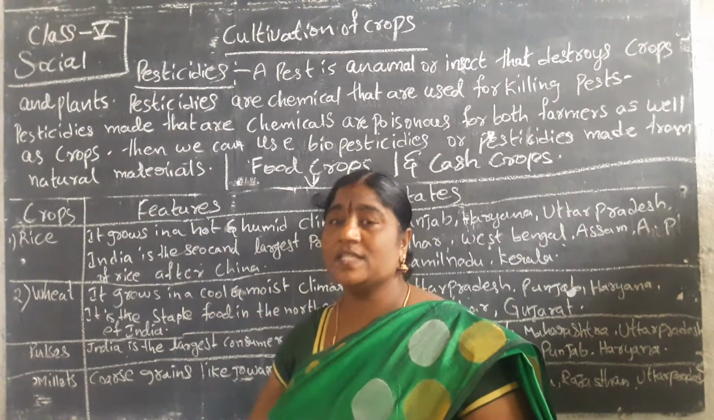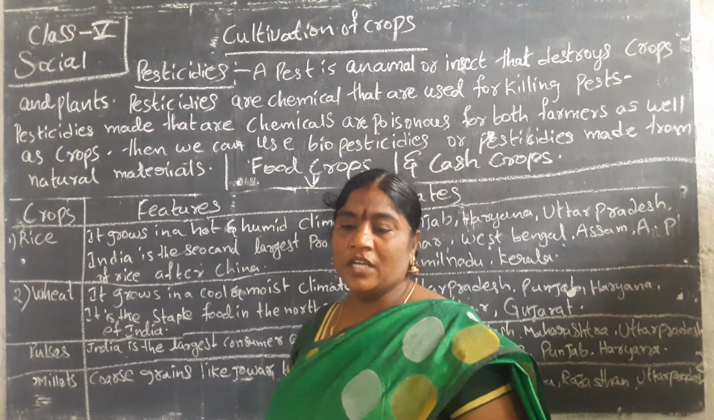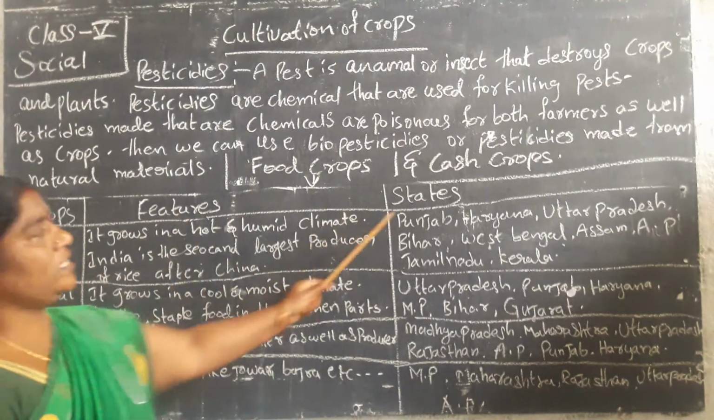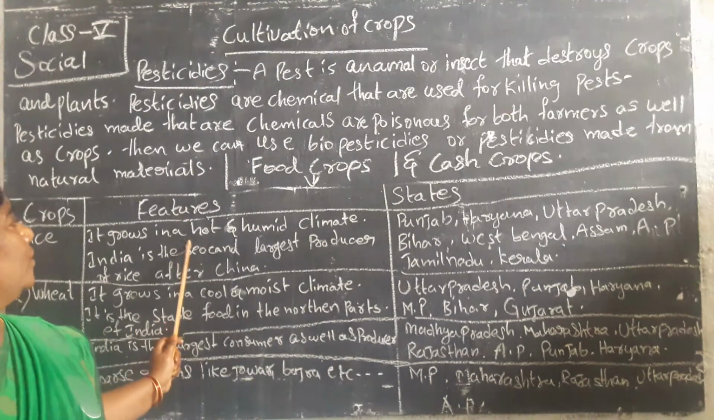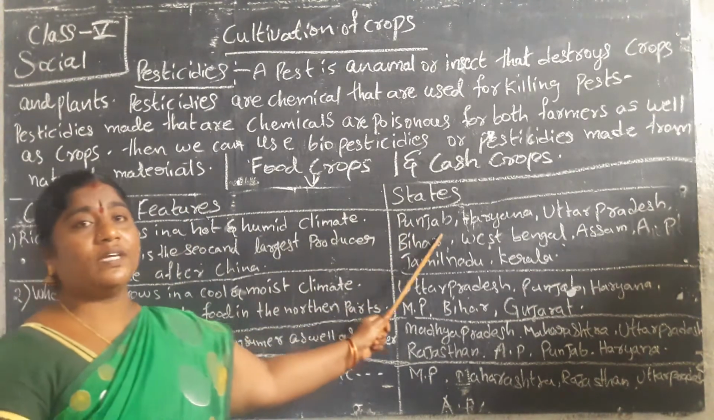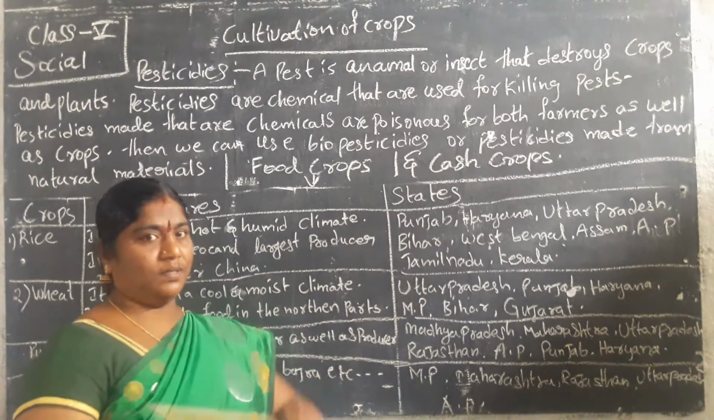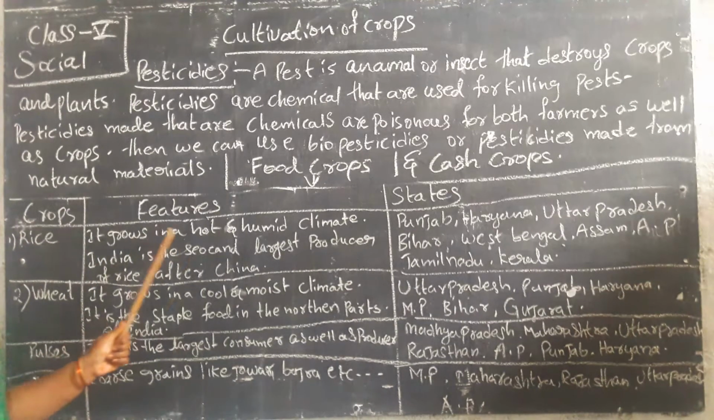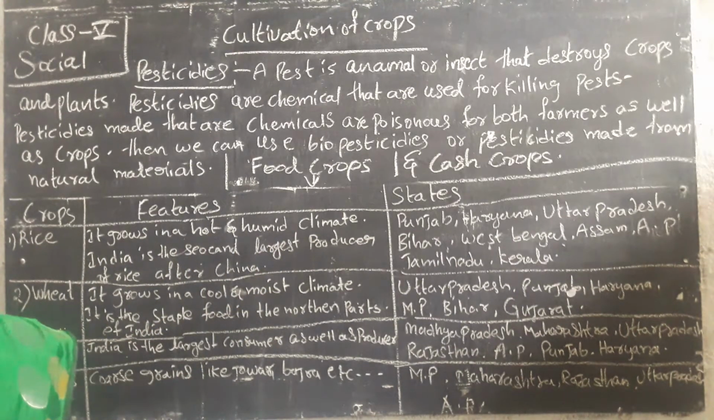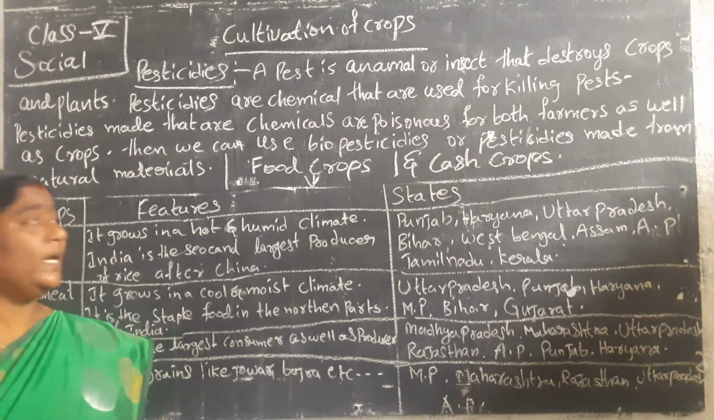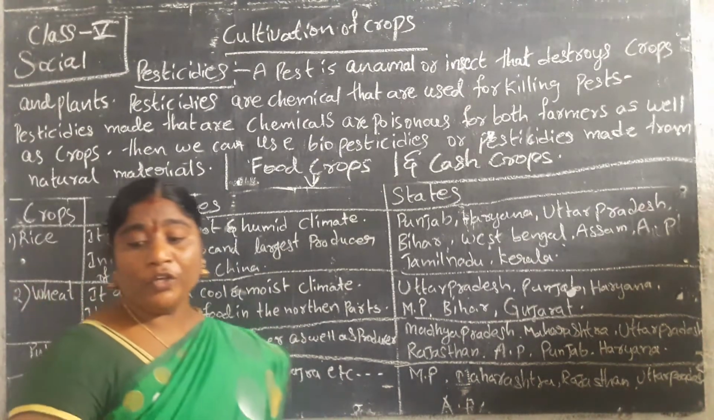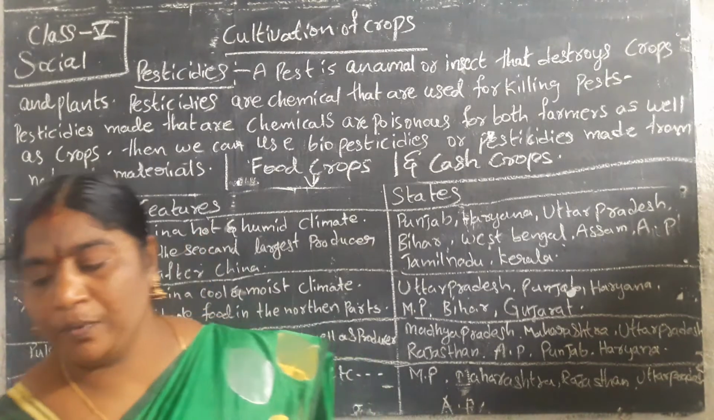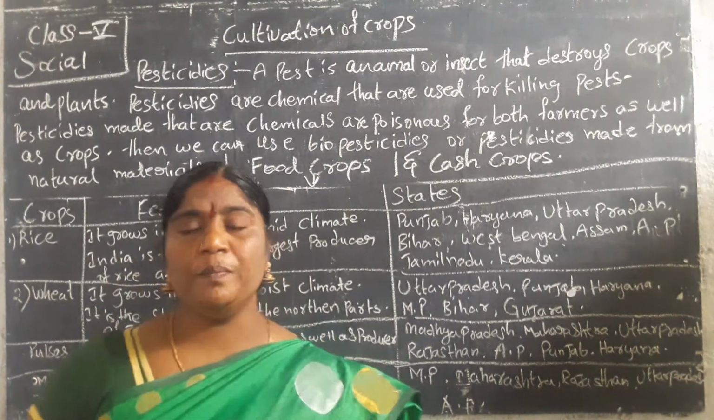Mainly, these are the food crops we can mention here. Look at the blackboard: crops, features, and states. We have the name of the crop, its feature, and the states that produce the crop. We can learn about them now. First of all, rice. We know that it grows in a hot and humid climate. It is a staple food, and staple food means main food.